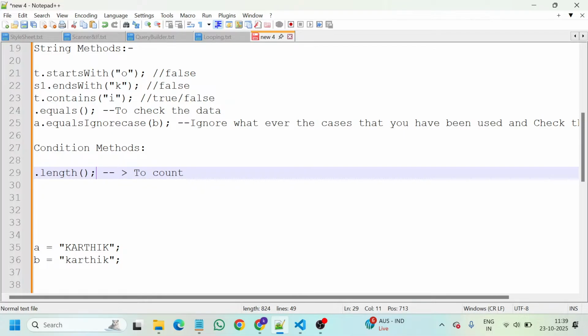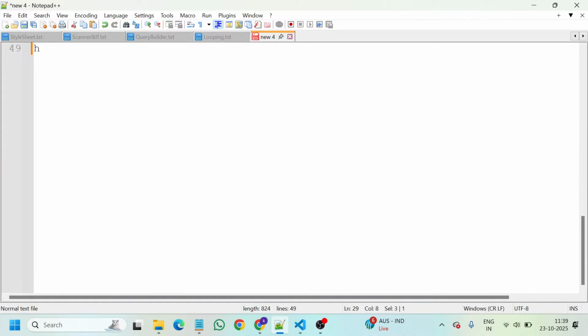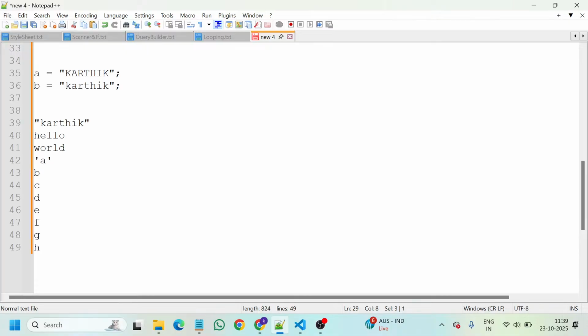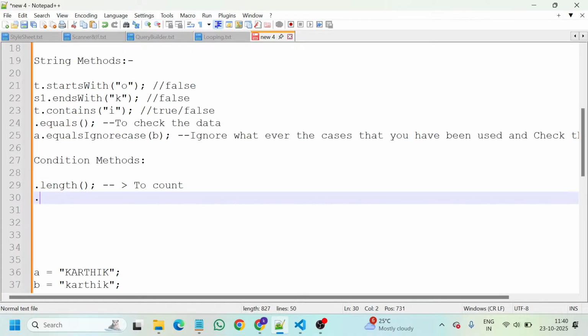T dot length. So what is the t dot length? The value of the t dot length is 2. Even space is a character, so space will also be checked. Space is also been checked, and that counts the characters. And then we have dot trim.